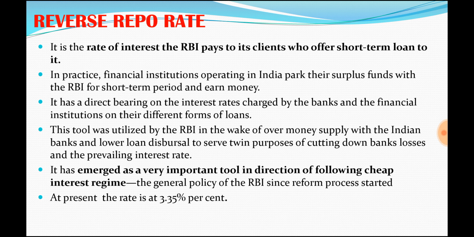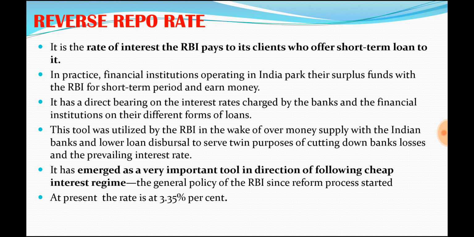Generally what will happen is, banks will have excess money in their hand, and in such a situation they may not find enough people seeking loans from the bank. So banks may have excess money in hand, and they don't want to keep it idle. So what they will do is, they will park these funds with the RBI, and RBI will pay some interest for this money.